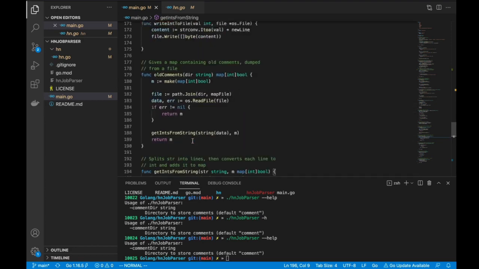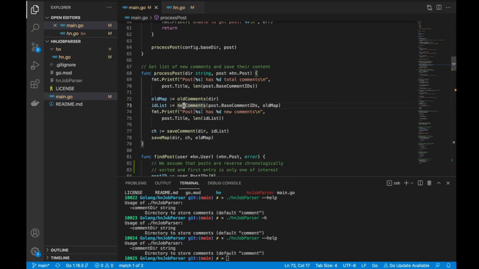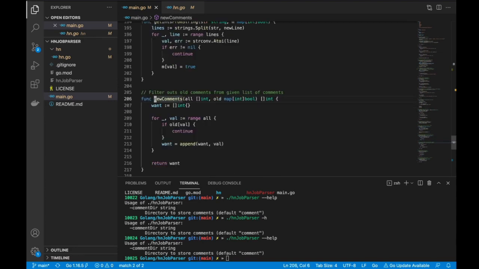Yes, exactly. So this is old comments, and after old comments, you want to basically get all the new comments. So for the new comments, I give it a list of all the new IDs and a map of all the old IDs.